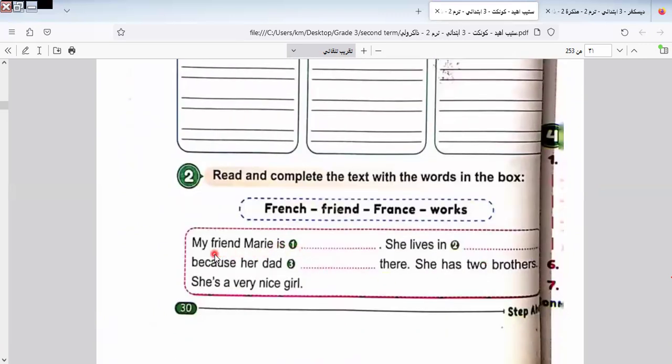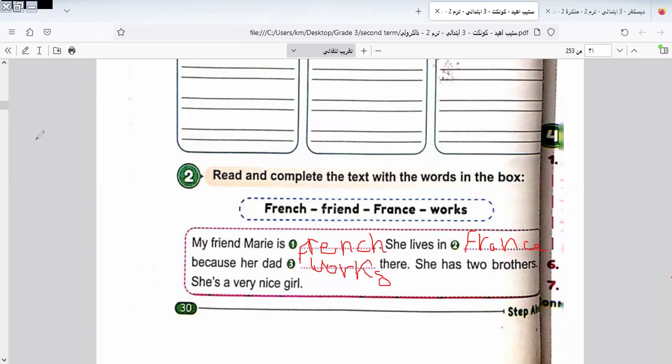Here we have: my friend Mary is what? Is French. Here it will be "French." This is the nationality of my friend. She lives in France. Lives in what? In France, because her dad works there. She has two brothers. She's a very nice girl.